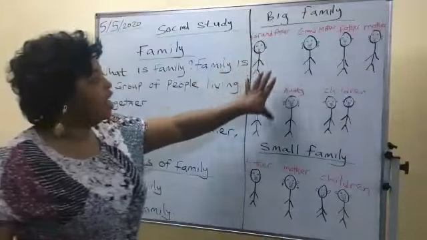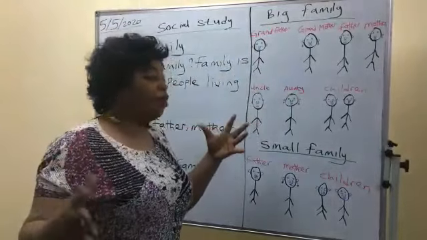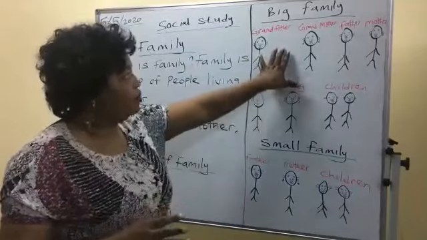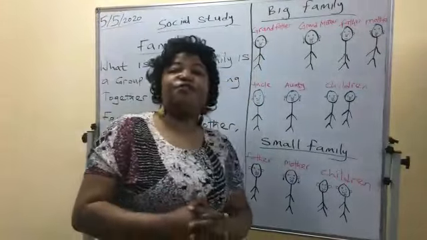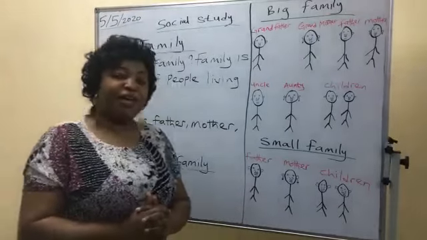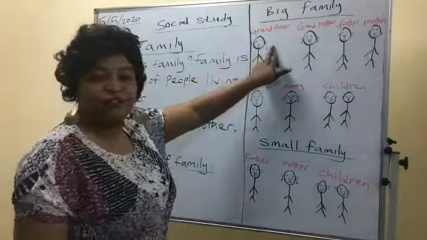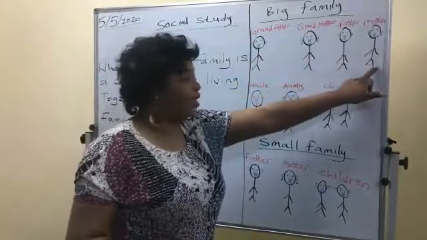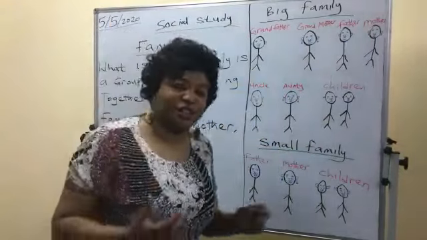If you see this diagram, you see that this is what we call big, because there are more than 2 or 3 in that family. Big family is extended family.